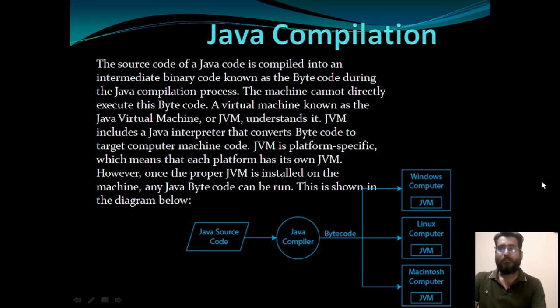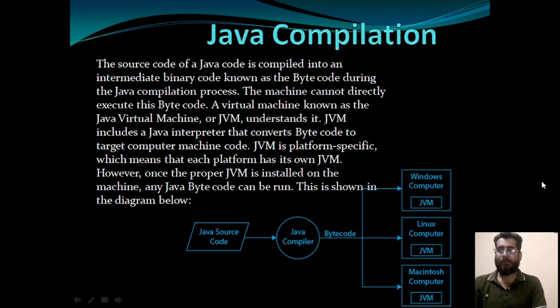For that a virtual machine is required, that is JVM, Java Virtual Machine. So Java programs use both compiler as well as interpreter. Other programming languages either they will use compiler or interpreter, but Java programming language uses both compiler and interpreter. So interpreter is known as JVM, Java Virtual Machine. So when your source code will convert into the byte code, then JVM can easily understand the byte code.